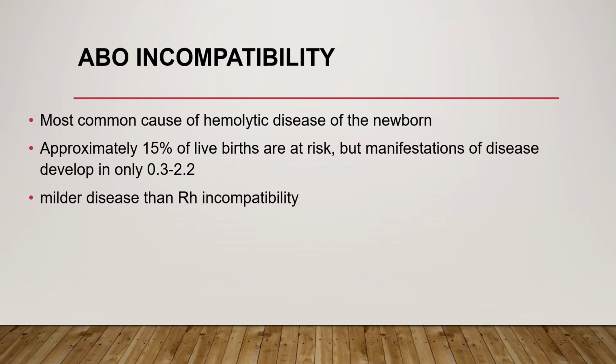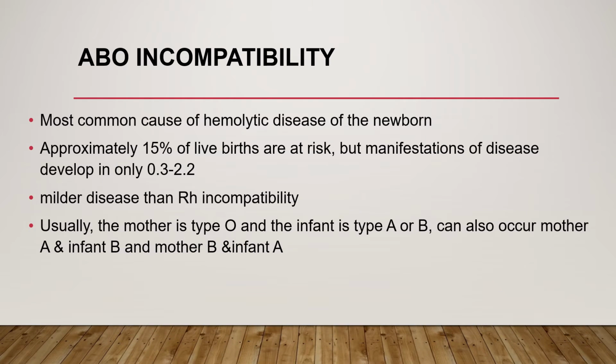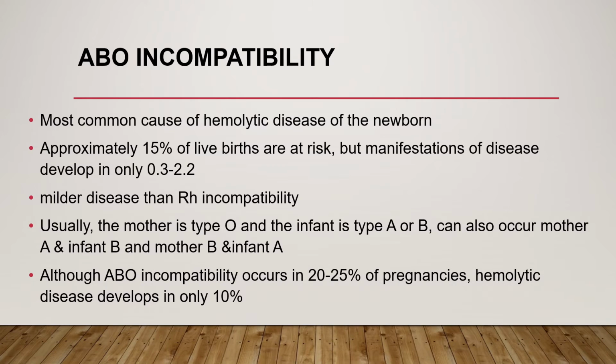It is milder disease than Rh incompatibility, and usually in the case of ABO incompatibility, the mother is type O and the infant is type A or B, but sometimes the mother might be A and the infant might be B, or the mother might be B and the infant might be A. Although ABO incompatibility occurs in 20 to 25% of pregnancies, hemolytic disease develops in only 10% of them.